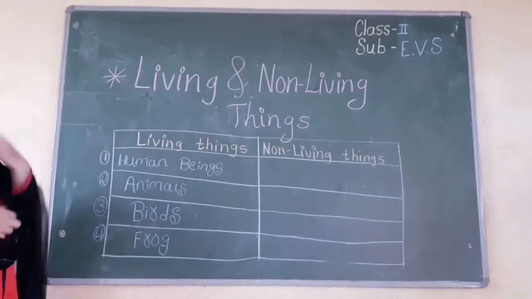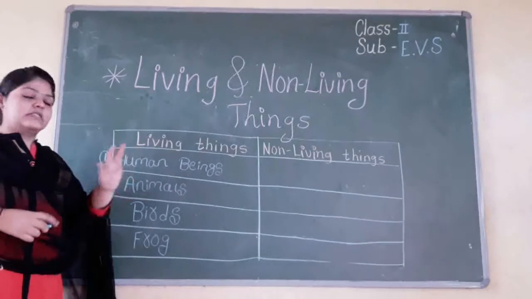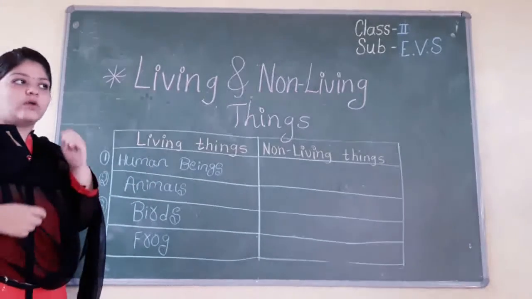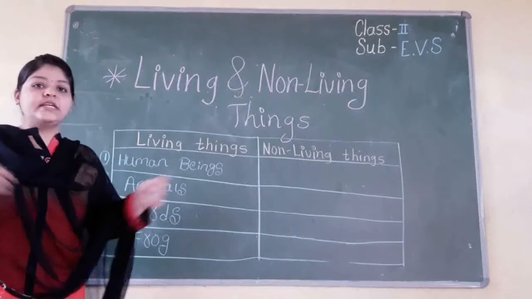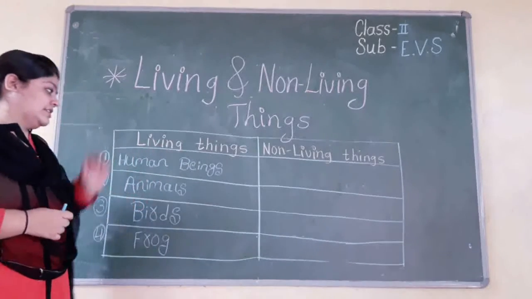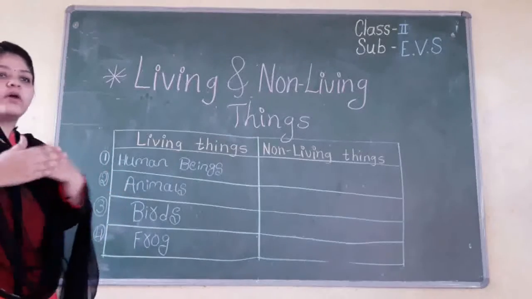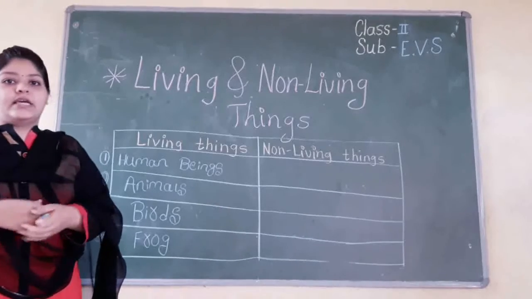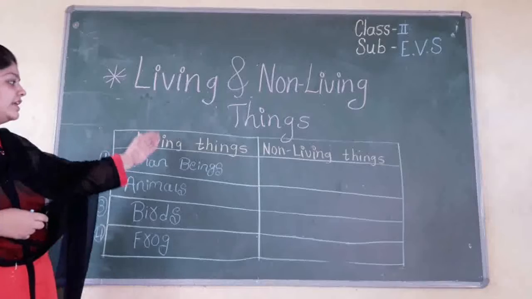So students, now you can see the examples. First one is human beings. See, like we all are human beings. So we can walk, move from one place to another, we can run, we can talk, or we can eat anything. So we are living things. So second example is animals. Animals also can move from one place to another, or they can eat, or they can walk, they can run. So animals are also living things.